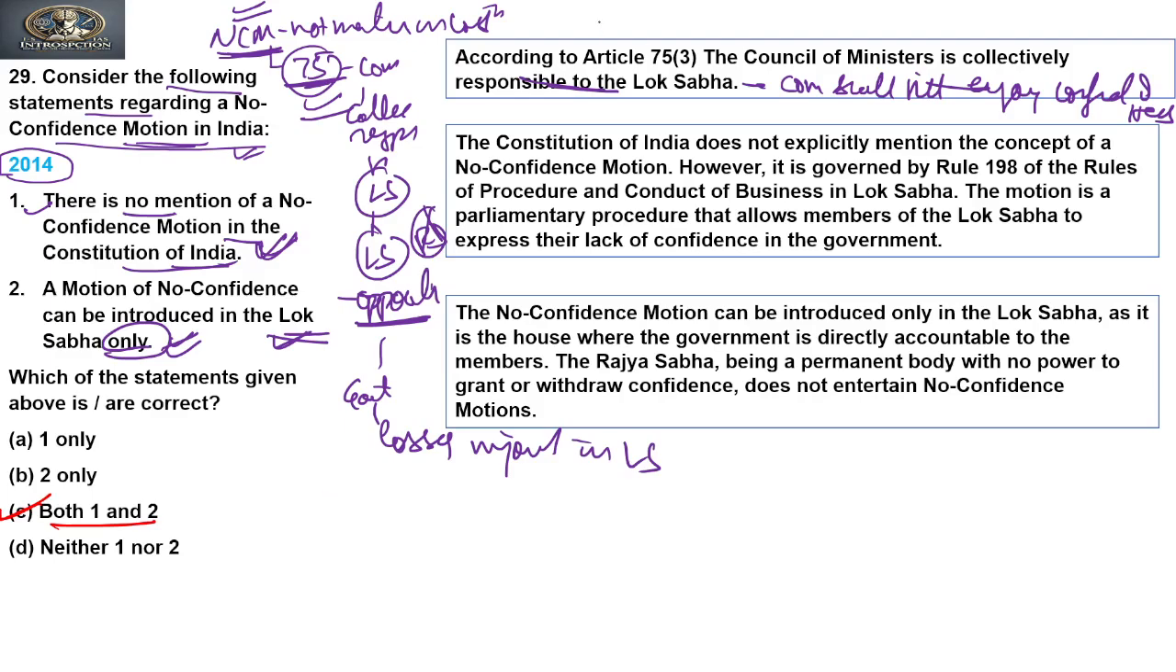Clear? If you see the explanations, Article 75 clause 3 says the Council of Ministers is collectively responsible to the Lok Sabha. The Constitution of India does not explicitly mention the concept of a no confidence motion.